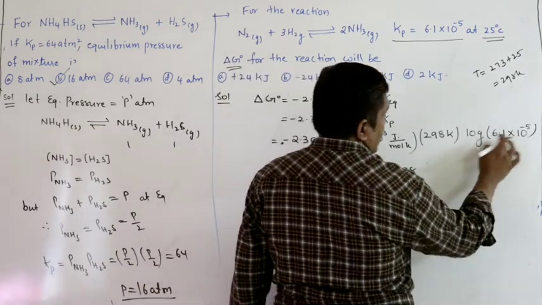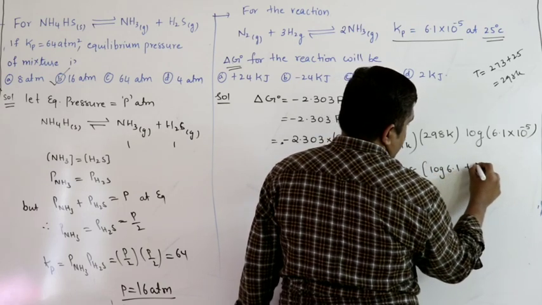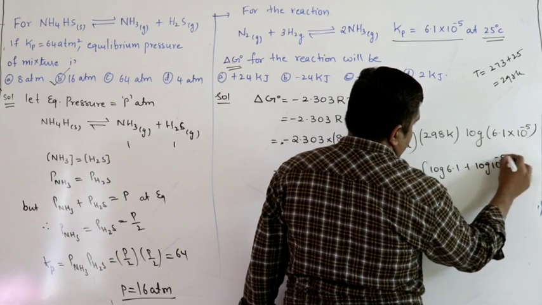So this is log A into B, log A plus log B, log 6.1 plus log 10 power minus 5.